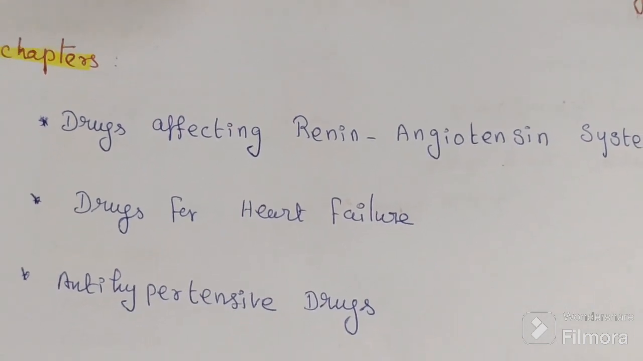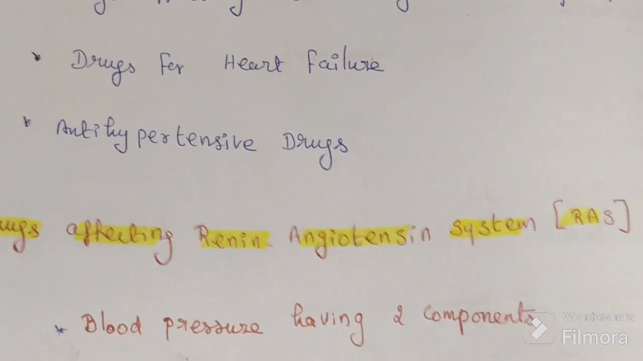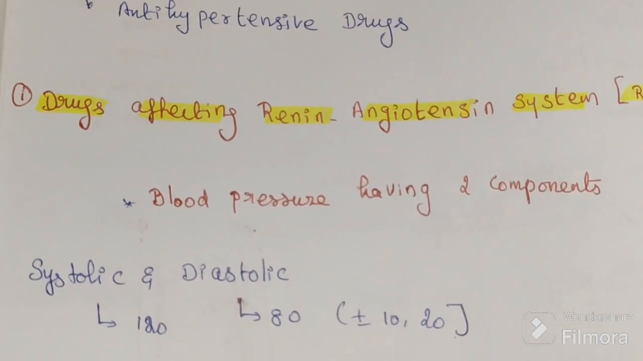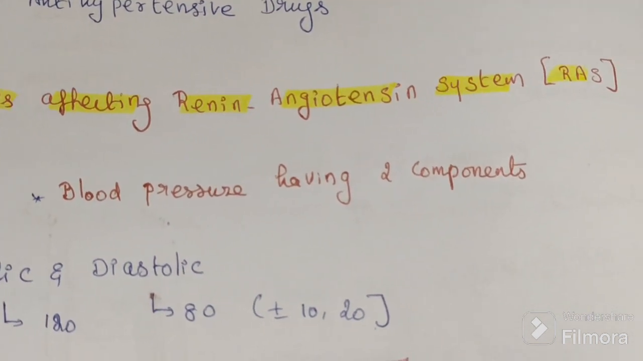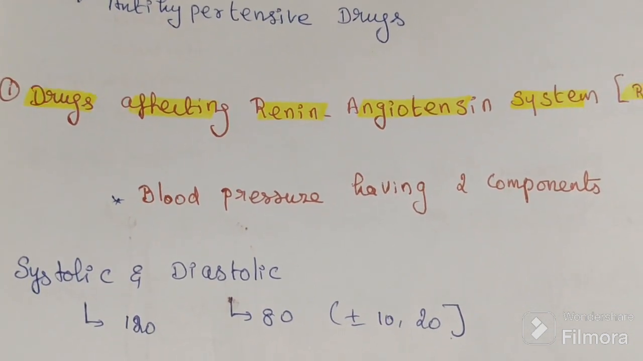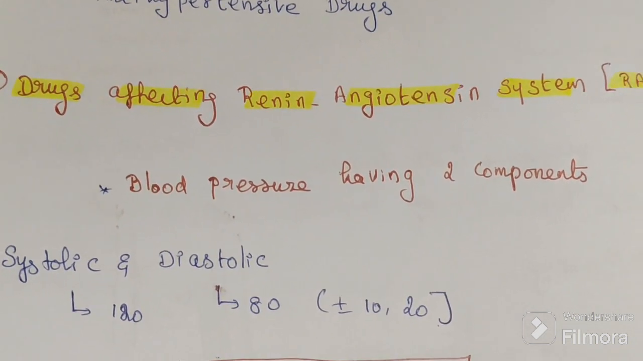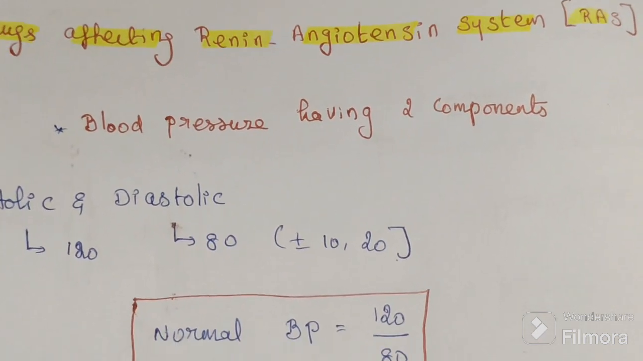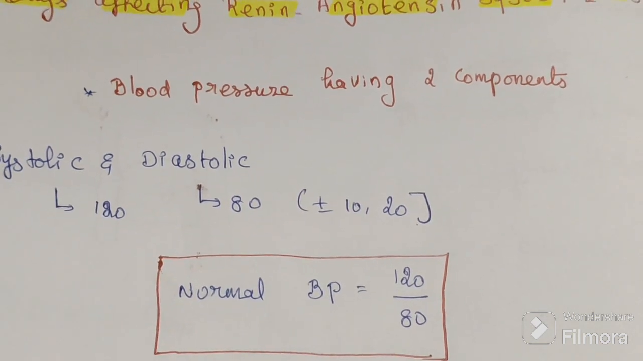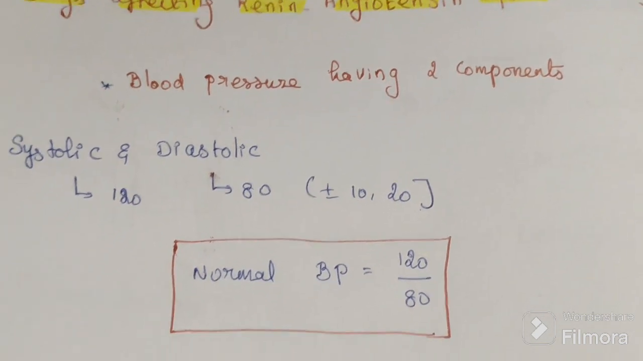First we will discuss drugs affecting the renin angiotensin system, RAS. Okay, we all have blood pressure. It has two components, one is systolic and the other is diastolic. Systolic is 120 and diastolic is 80. This is the normal blood pressure, plus or minus 10, 20. So normal blood pressure is 120 by 80.